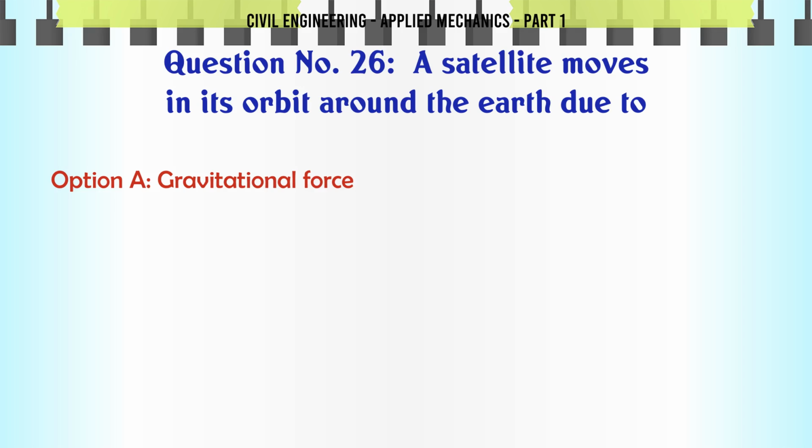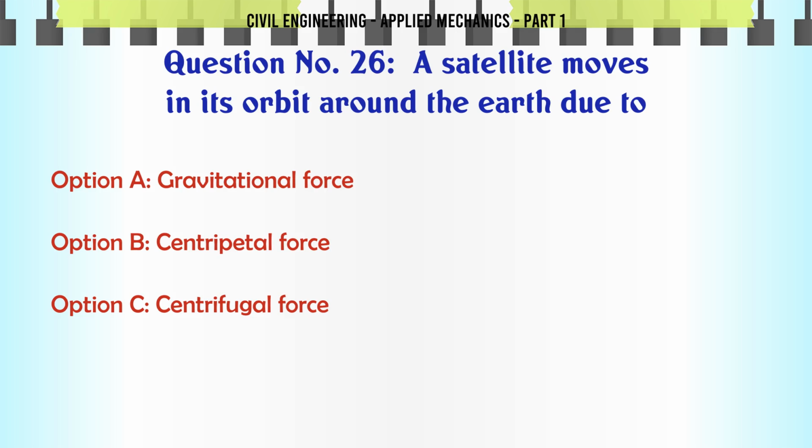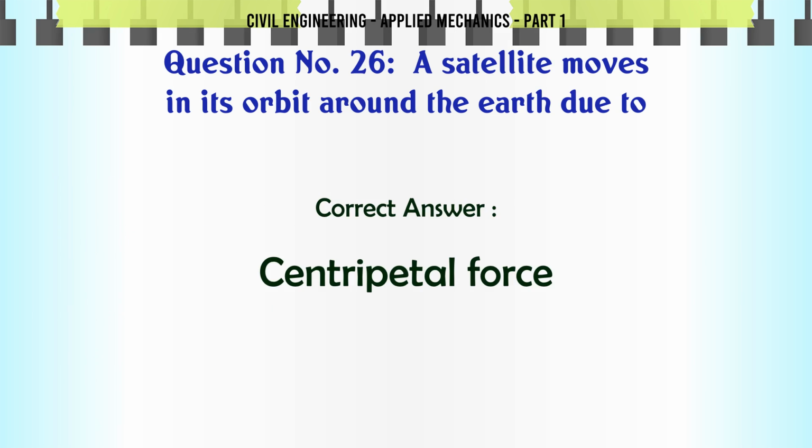A satellite moves in its orbit around the Earth due to A. gravitational force, B. centripetal force, C. centrifugal force, D. none of these. The correct answer is centripetal force.